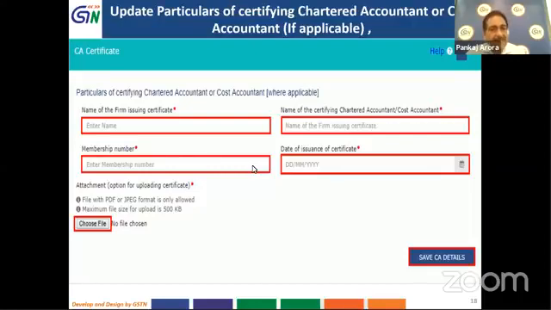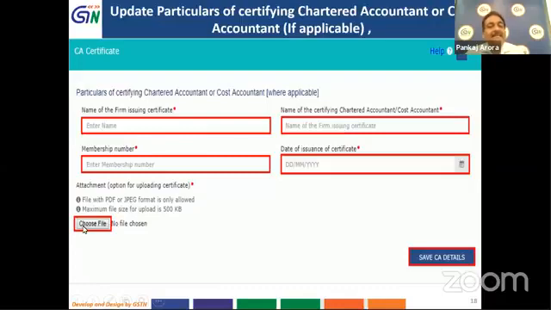So to repeat, if you have to enter details in table 8D, where you have the stock of such goods for which the tax invoice is not available, only in that case, the details you enter will be certified by the practicing chartered accountant or the cost accountant as referred in rule 44(5) of the CGST rules. The certificate, that entries you will have to enter here, and then you will have to choose that file.